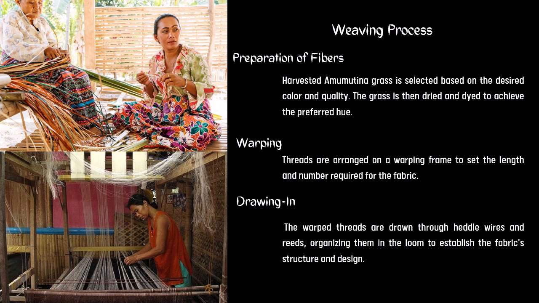Next is warping. The threads are arranged in a warping frame to set the length and number required for the fabric. This process ensures the correct alignment and tension of threads for weaving. Next is drawing in. The warp threads are drawn through the heddle wires and reeds, organizing them into a loom to establish the fabric structure and design.